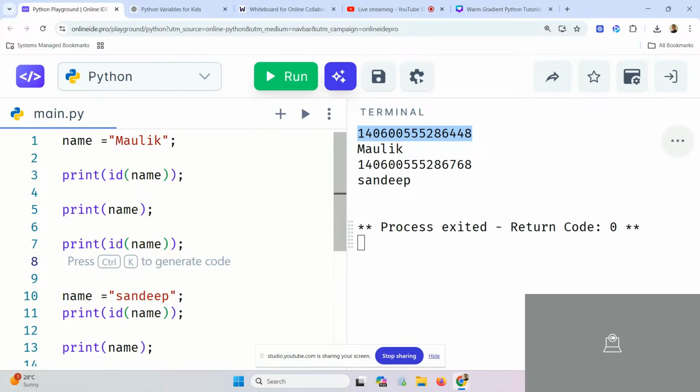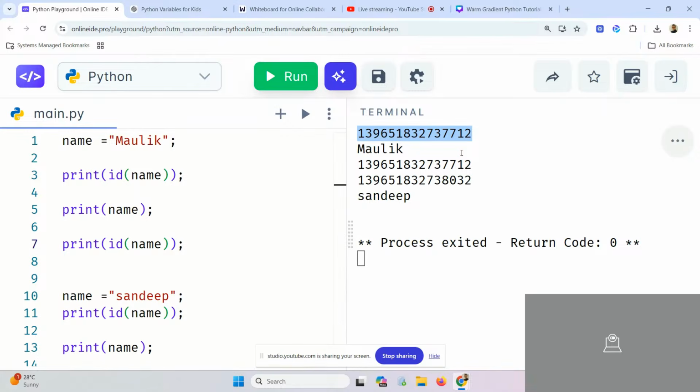After this, again I will say print ID of the name. So what do you think? The ID will be same or different? See, the ID is same. Why? Because we are using the same memory. Are we understanding my point?